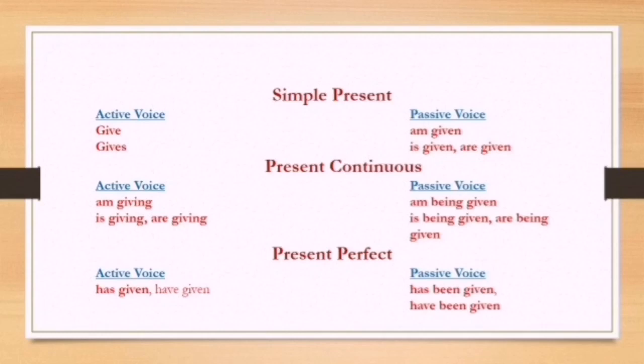In the present continuous tense, am giving, is giving, are giving in the active voice become am being given, is being given, are being given in the passive voice. In present perfect tense, has given, have given in the active voice become has been given, have been given in the passive voice.